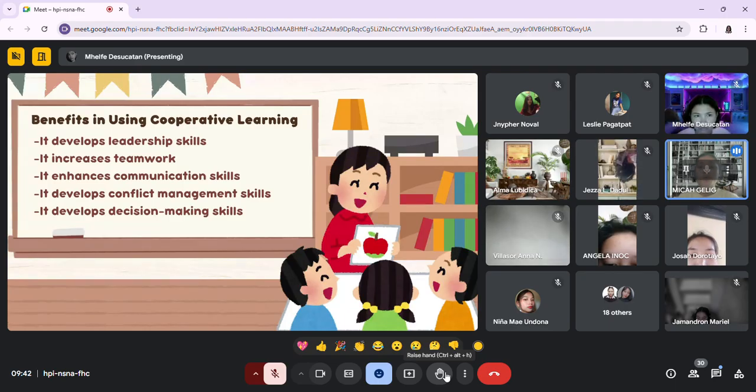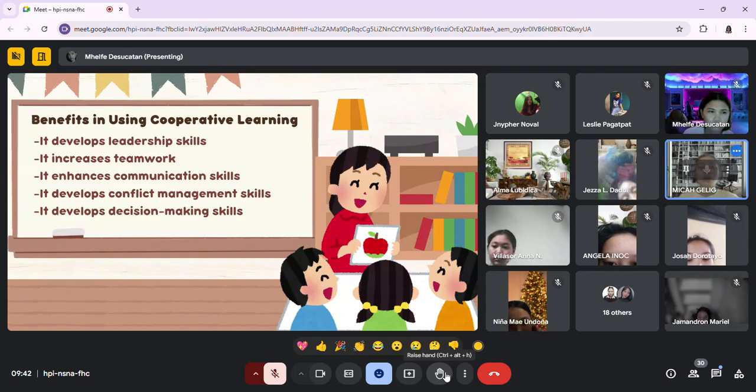So by practicing decision making in a group, children learn how to think critically and consider other opinions and make choices that benefit the whole team. So this skill will help them in both academic, not just academic, but in everyday life.